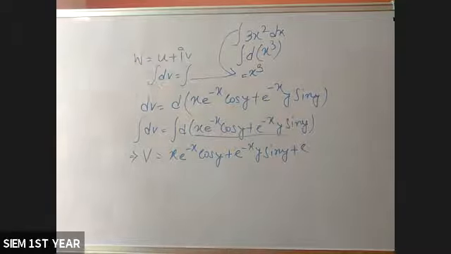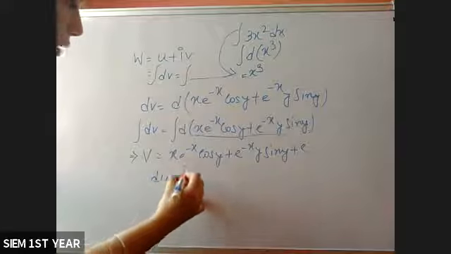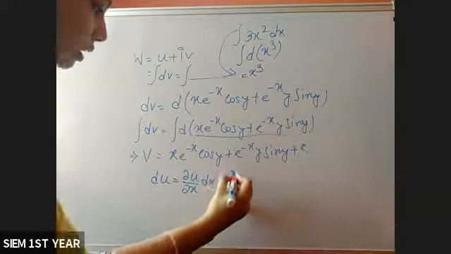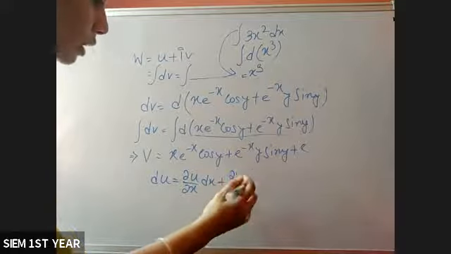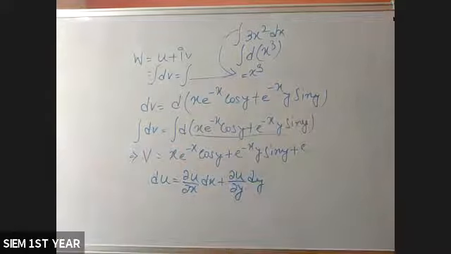Using this, you will get du/dx and du/dy. Since you have to find du, the value of du is del u del x into dx plus del u del y into dy. For u, this is the formula. For v, that was the formula.